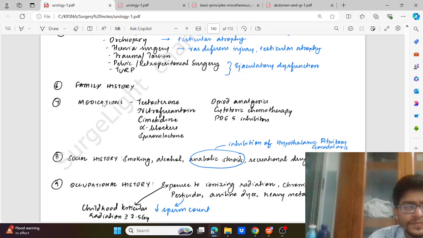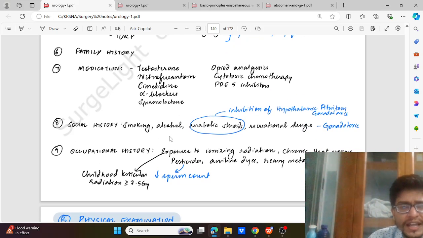Family history for the same. Medications like testosterone, nitrofurantoin, cimetidine, alpha blockers, spironolactone, opioid analgesics, cytotoxic chemotherapy, and phosphodiesterase 5 inhibitors like sildenafil. Social history: smoking, alcohol, steroids, and recreational drugs all affect mainly the hormonal pathways. Then the occupational history, that is radiation, chronic heat, pesticides, aniline dye, and heavy metals. These may result in decreased sperm count.